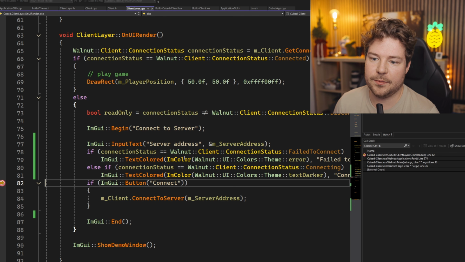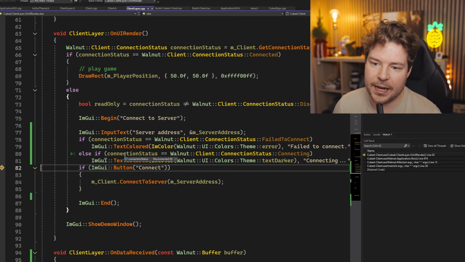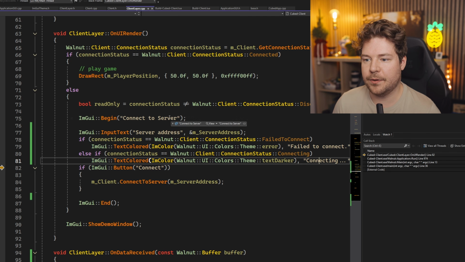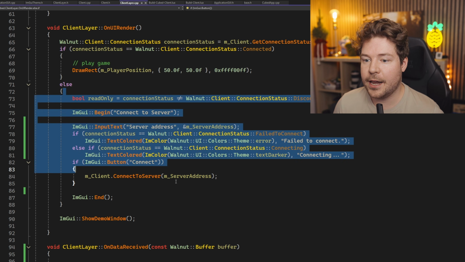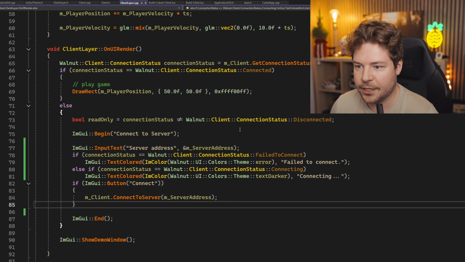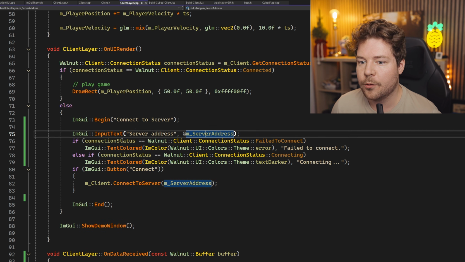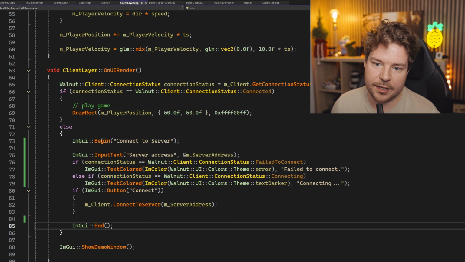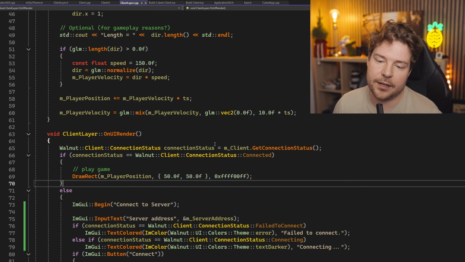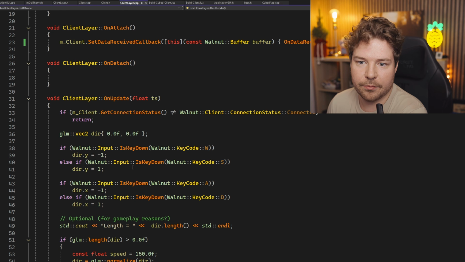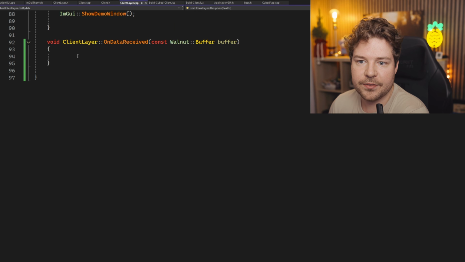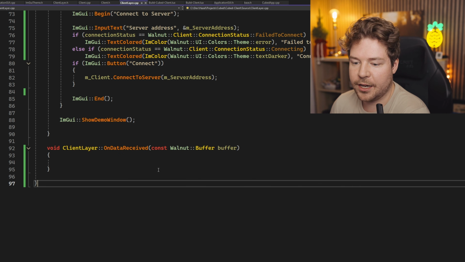That's weird. I would have expected it to be fail to connect, but it's actually disconnected. So it remained, I guess, as connecting, and then instead of fail to connect, it just timed out, I guess, maybe, and went back to disconnected. Very interesting. All right, anyway, so we've got the ability now to connect to a server from the client. And then once it does actually get set to connected, so I'll just get rid of this. Once this does become connected, we just won't see this anymore, right? So this connect to server only exists if the status isn't connected. Otherwise, we're actually going to display, at the moment, our player rectangle thing. On update will also be running if we are connected, but not if we're not connected. And then when we receive data, that's when we can process it and basically apply it to our player, hopefully.